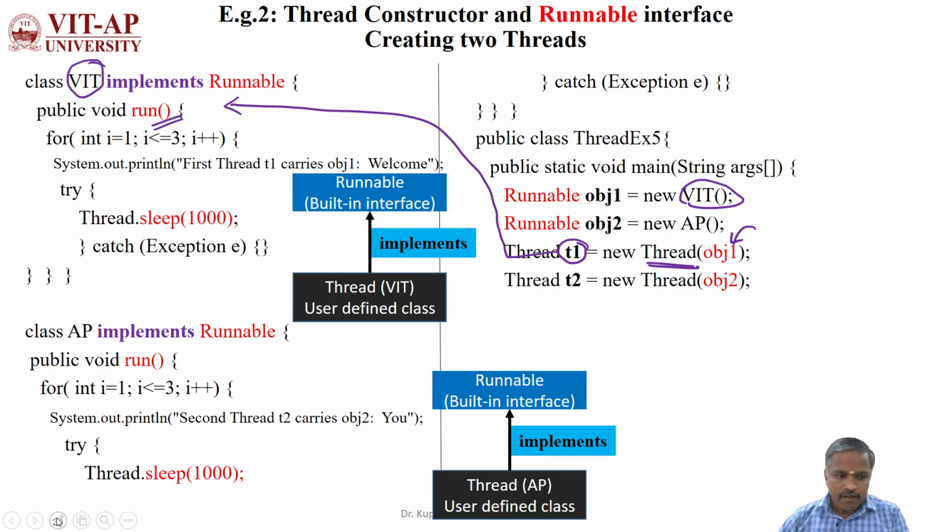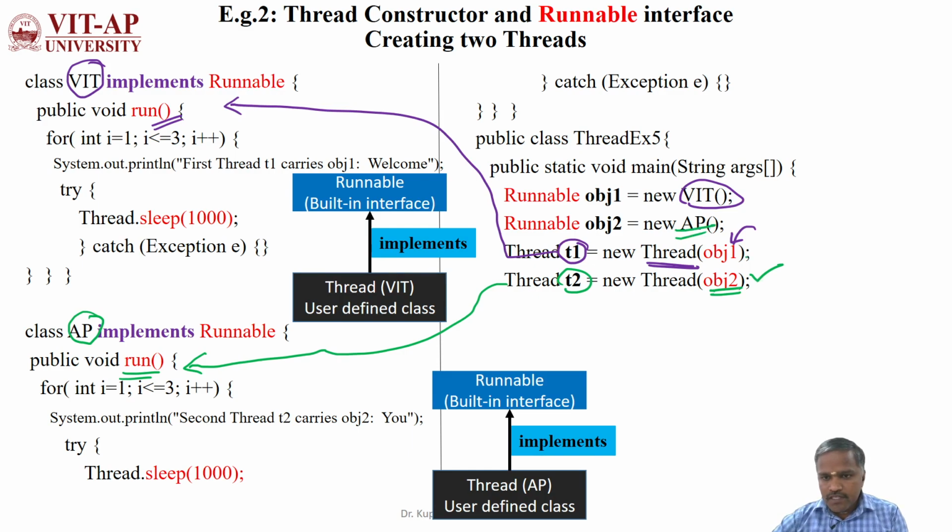Like that, we define one more thread t2 for obj2. Once we define this, thread t2 has access to class AP, which has the run method. So obj2 is associated with AP, and obj1 is associated with VIT, right?